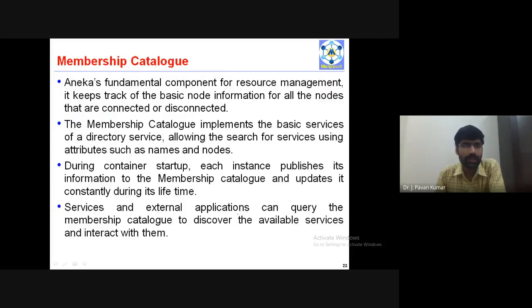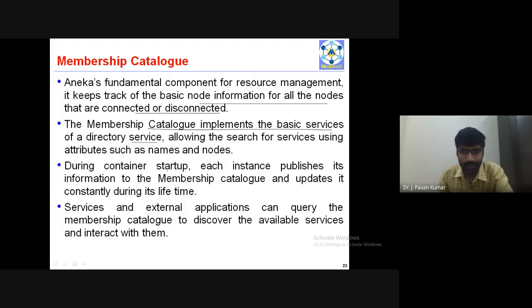Membership catalog. We have seen this membership catalog. What will it contain? Basic services. It's like what are the nodes contained in this particular container. Basic node information for all the nodes that are connected or disconnected. Membership catalog implements basic services of a directory service. These things will be stored in a directory, and it will have information related to all the nodes.